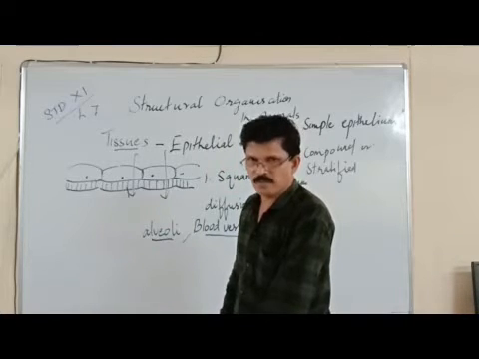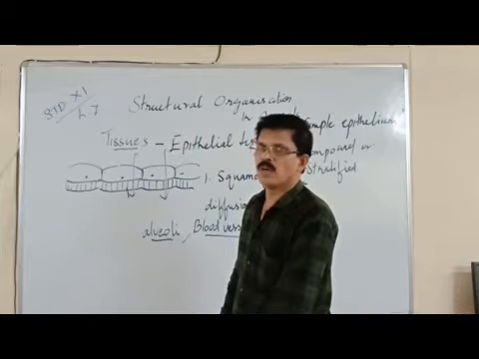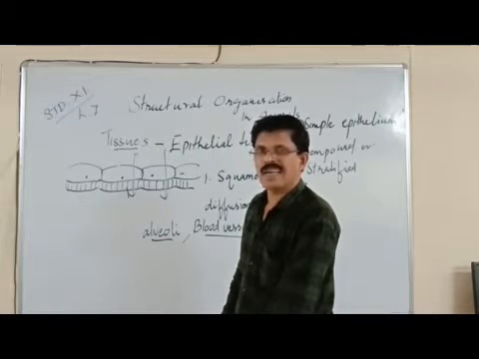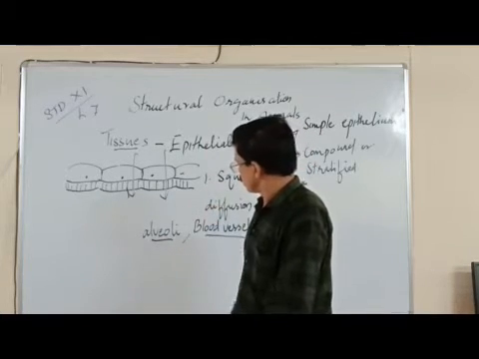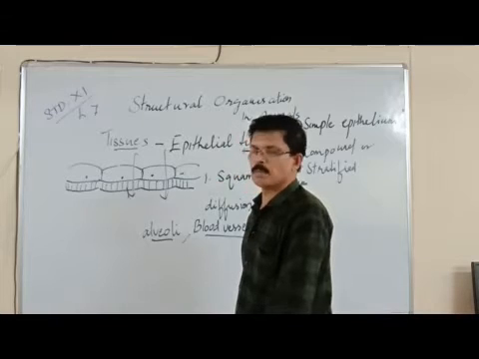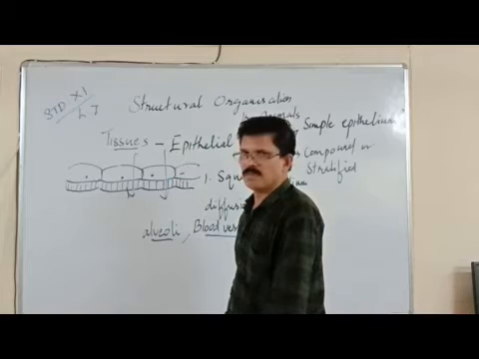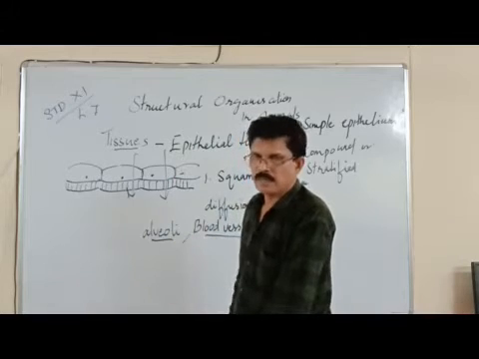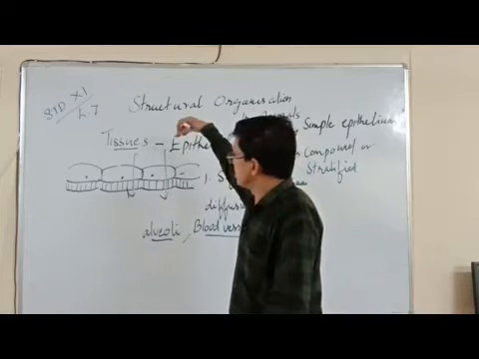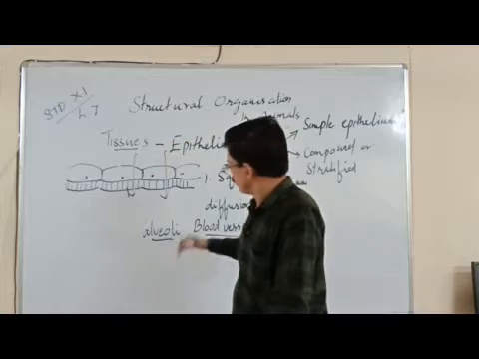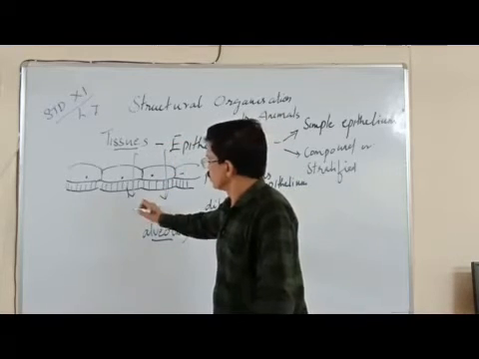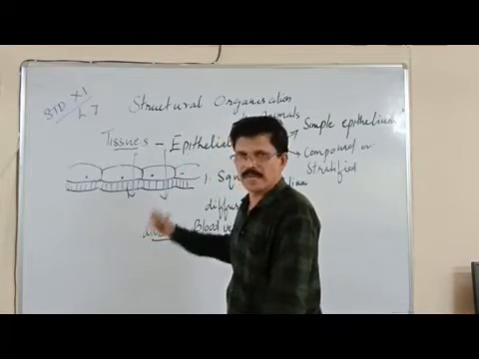You know what is lymph? Lymph is a colorless fluid that is extracted through the blood vessels when the blood flows through it. So because of this simple squamous epithelium, which is a single layered cells, easily the substance can be diffused and separated from the blood to the tissue fluid or tissue spaces.